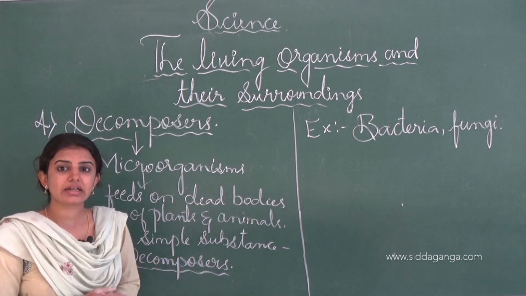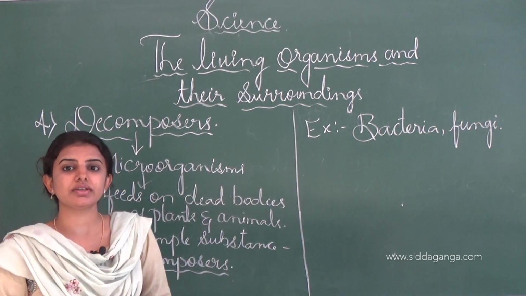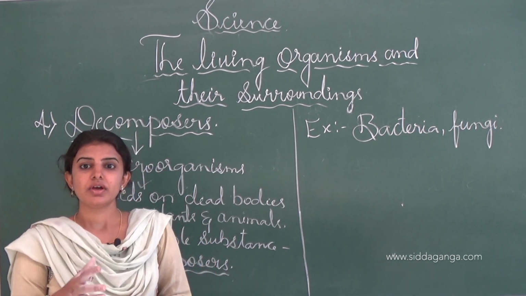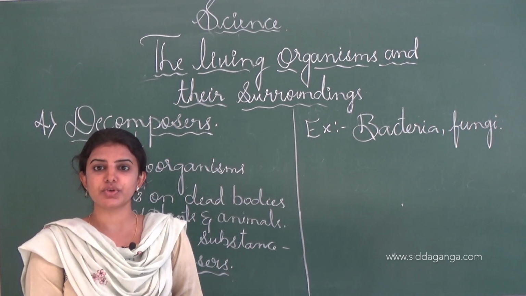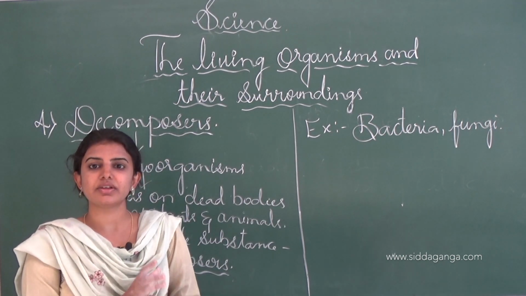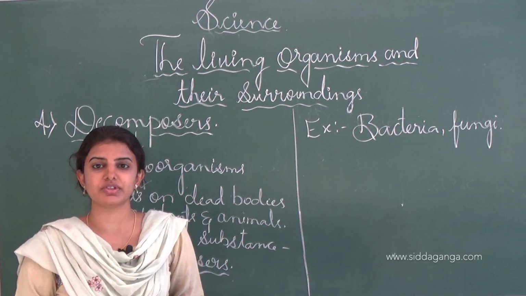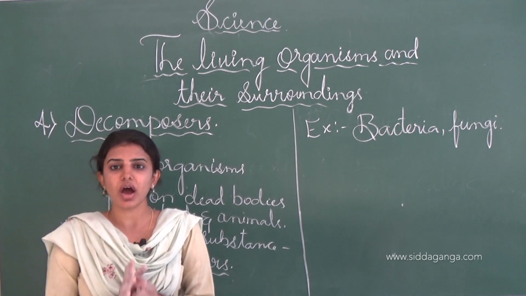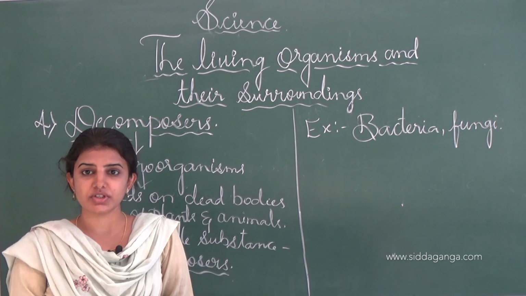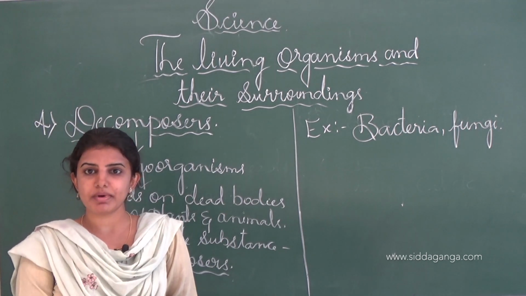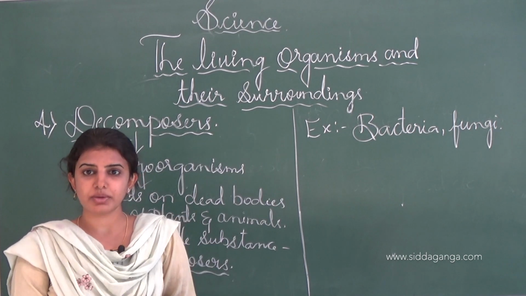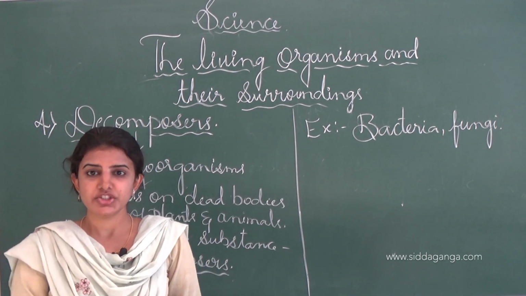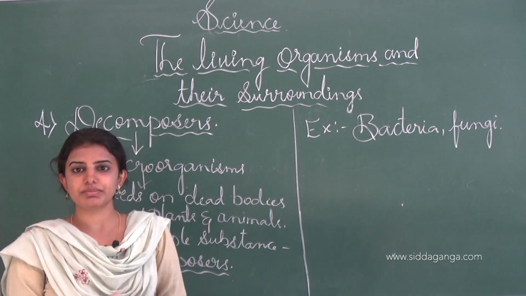And next one is the consumers. See, the name only indicates that they consume. Animals which do not prepare their own food. In this consumer, there are different types of animals, for example herbivore, carnivore as well as omnivore. Herbivores are those animals which feed on herbs or small plants, and such animals are called herbivores. For example, goat, sheep, buffalo, these are a few examples of herbivores.